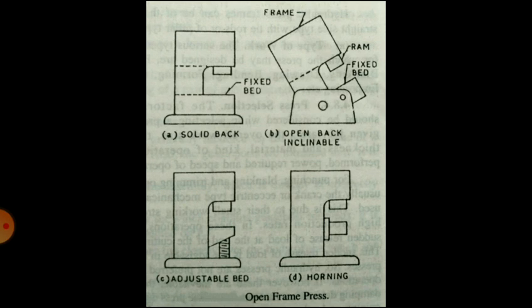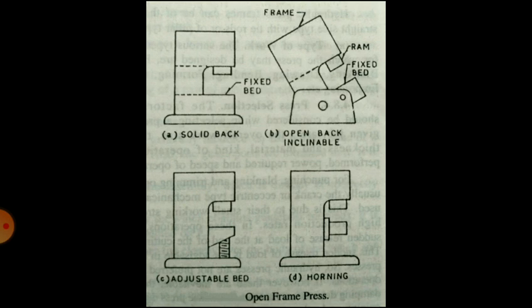For open back frame presses, that is indicated in figure B. The frame may be fixed in a vertical position or in a fixed inclined position, or it may be of inclinable type. The most common type is the open back inclinable C-type frame press, commonly known as OBI press.